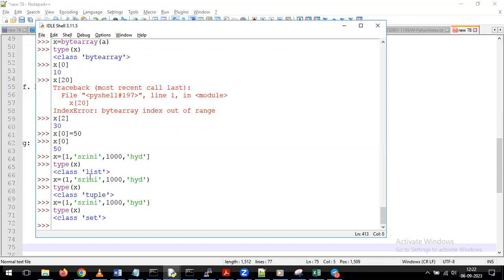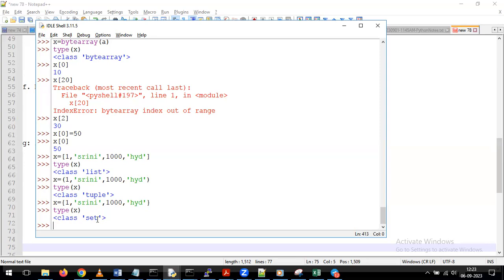But the main thing here is, whenever you want to define it as a list, we have to give it as a square bracket. If you want to define it as a tuple, then we have to give it as a normal bracket. And if you want to define it as a set, then we have to go for the curly braces only. Based on the braces, whatever we are giving here, it takes different data types internally. And we need to understand the difference between the list, tuple and set, which we are going to cover either in today's session or in tomorrow's session.